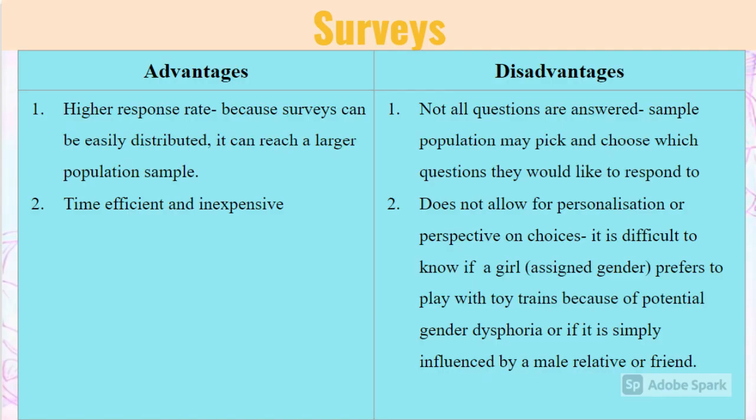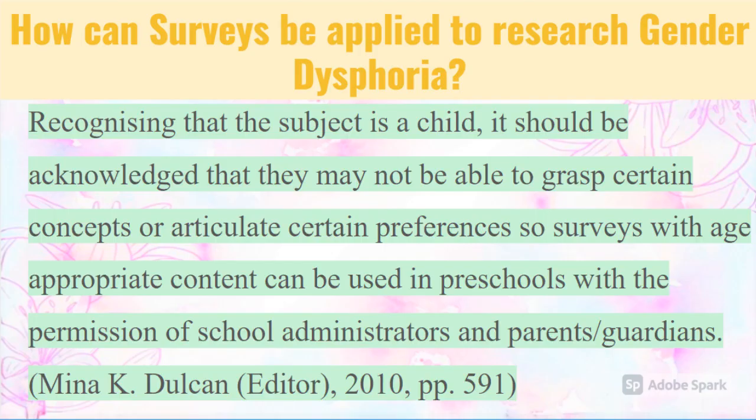Advantages: 1. Higher response rate. 2. Time efficient and inexpensive. Disadvantages: not all questions are answered. Does not allow for personalization or perspective on choices. How can surveys be applied to research gender dysphoria?